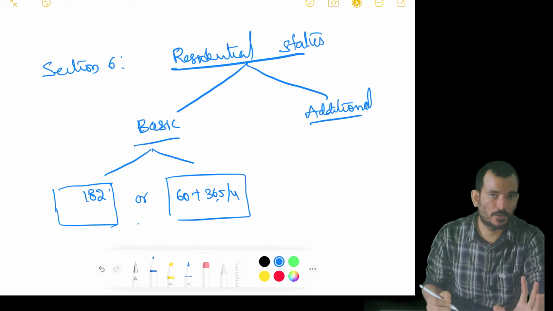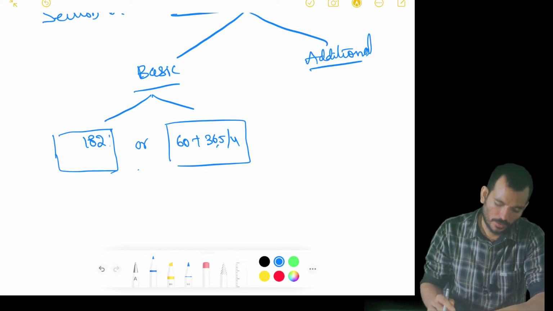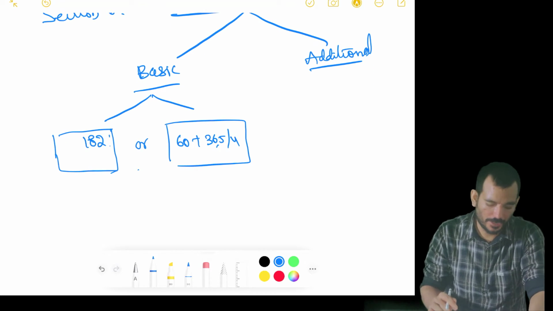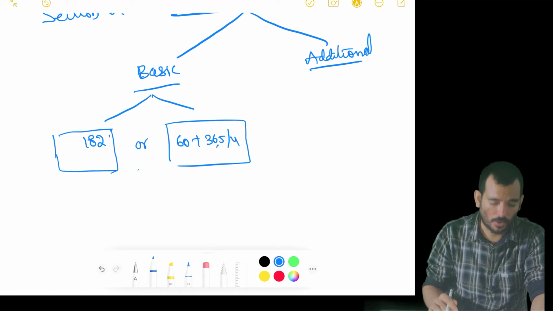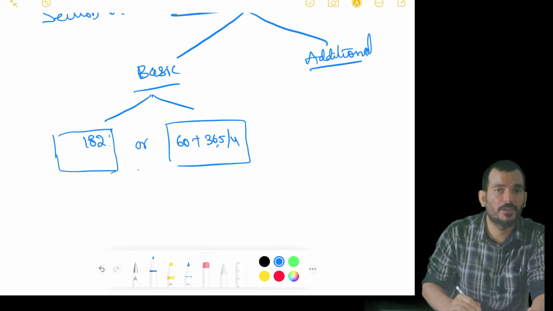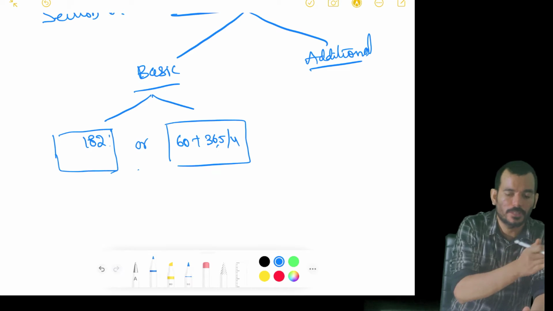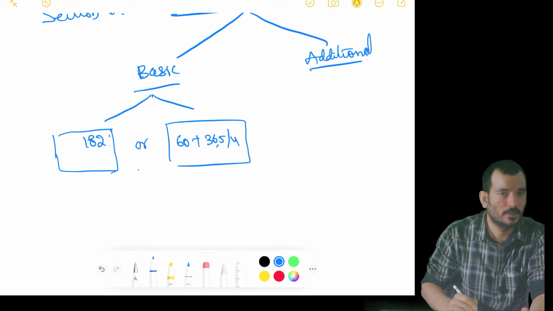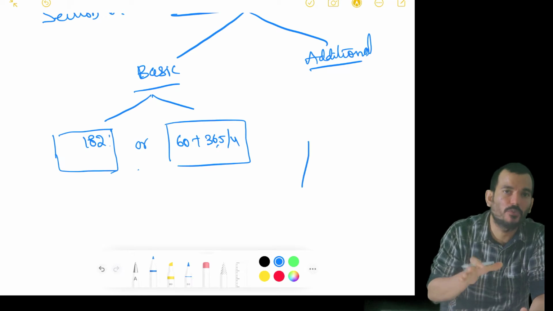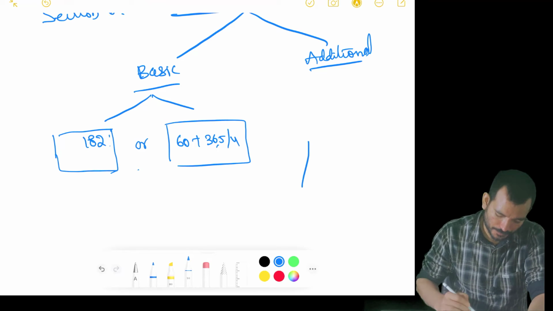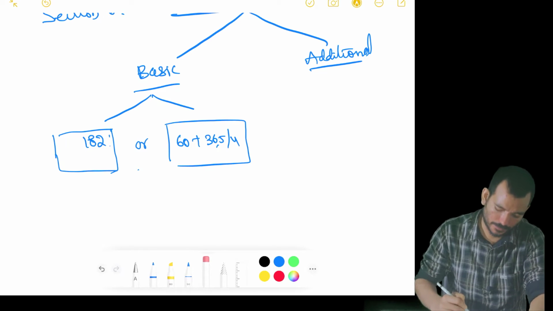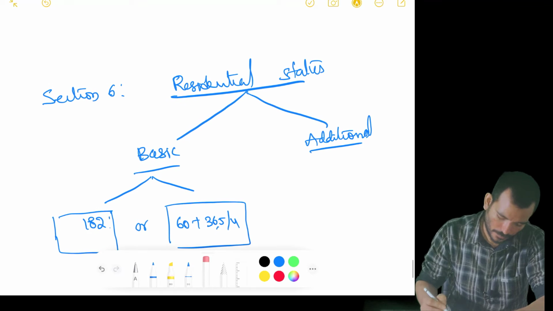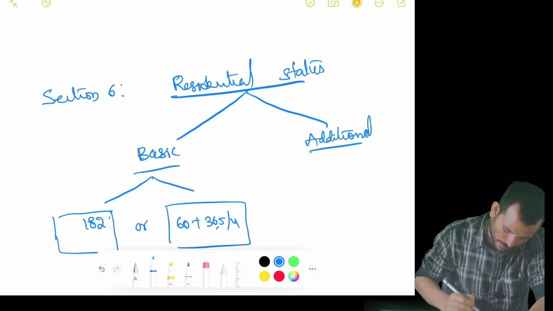Coming to basic conditions, there are two conditions. One is either you be in India for a period of 182 days in the previous year, or if you are unable to do that, at least be in India for 60 days in the previous year. Before that, for 4 years you should have been in India for 365 days. If you are able to satisfy any one condition, you will become a resident.